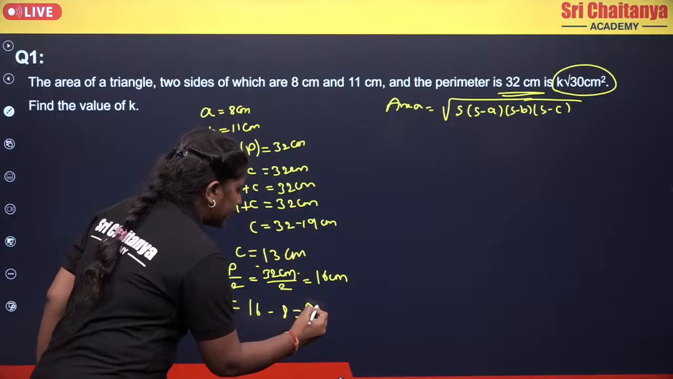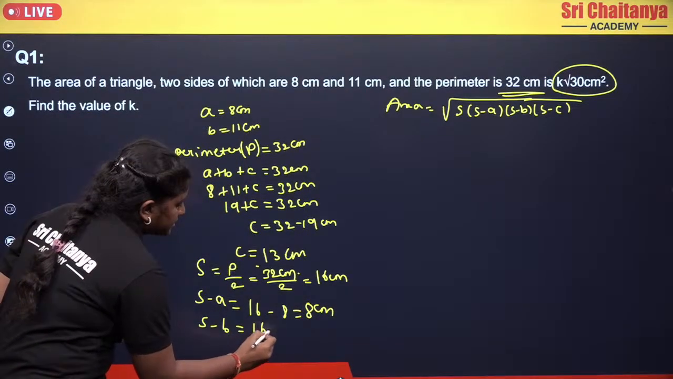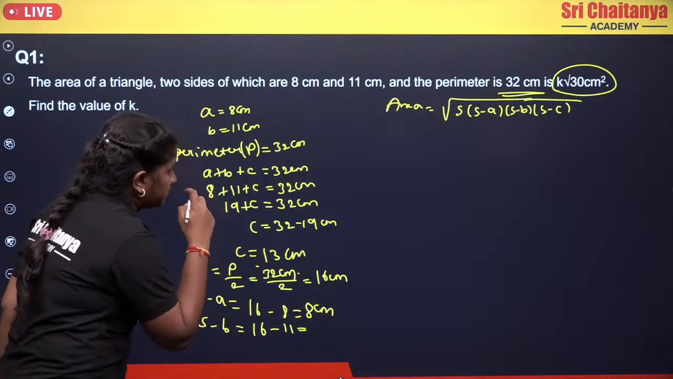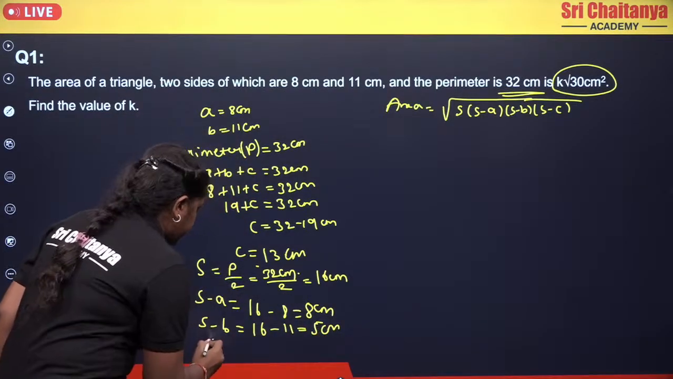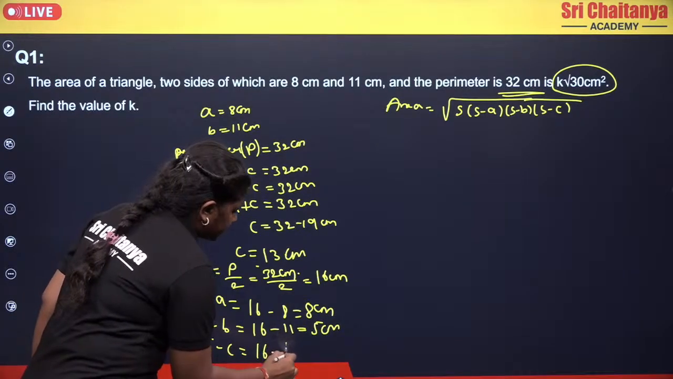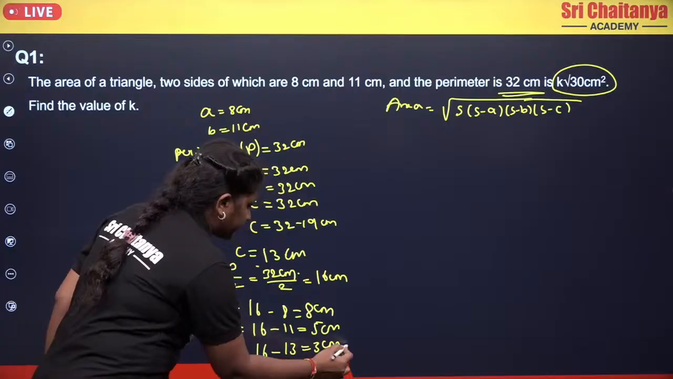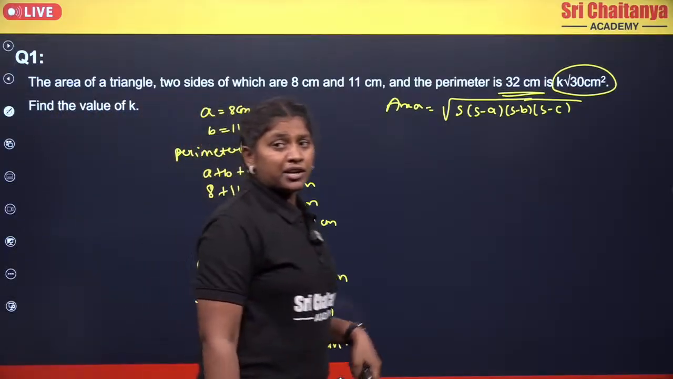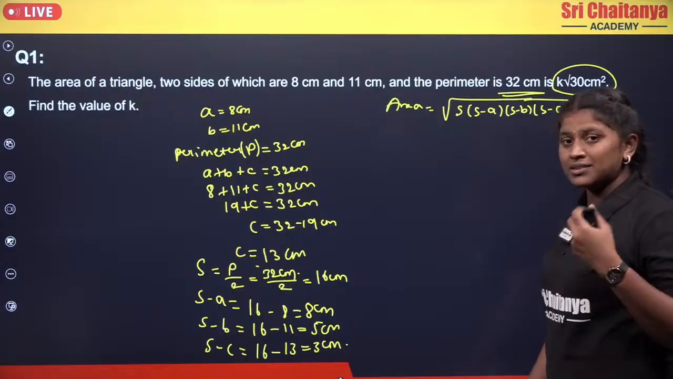So that becomes your 8 centimeters. And next S minus B will be your 16 minus 11, which will be 5 centimeters. And next S minus C, which is 16 minus 13 centimeters, which will be 3 centimeters. Okay. So it would be better if you are taking your S minus A, minus B and minus C values separately.